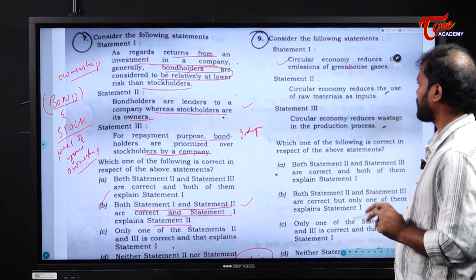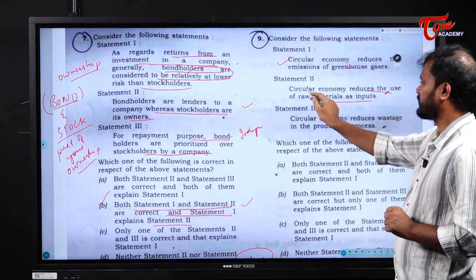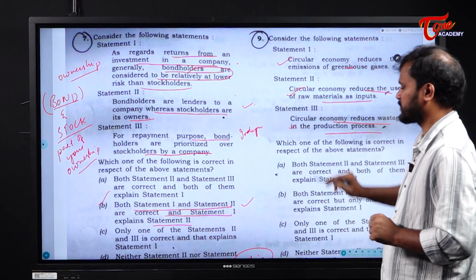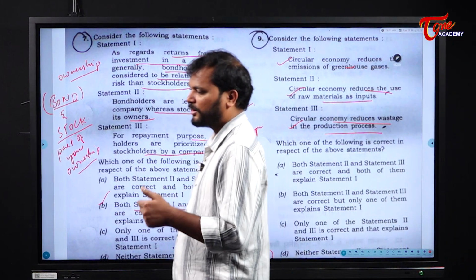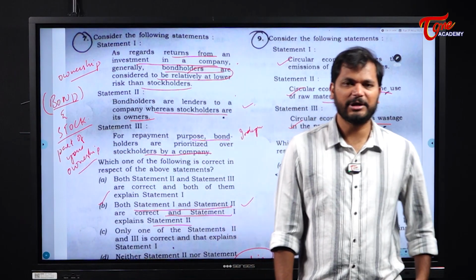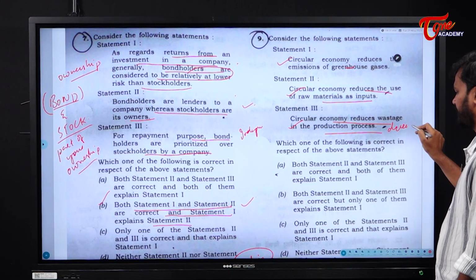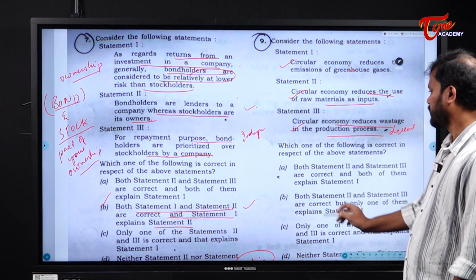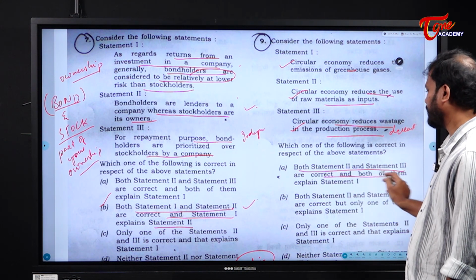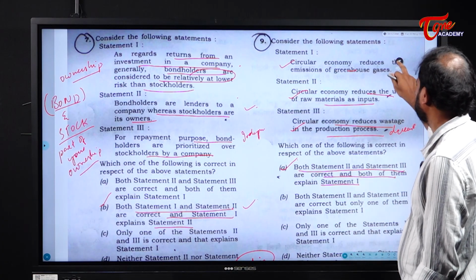Yes. Circular economy reduces the use of raw materials as inputs. Yes. Circular economy reduces wastage in the production process. Yes, when you continuously recycle the same product, obviously the dependence on raw materials and the wastage will decrease. So let us see the answer. Both statement 2 and statement 3 are correct, and both of them explain statement 1. The answer is A. Clear? Next.